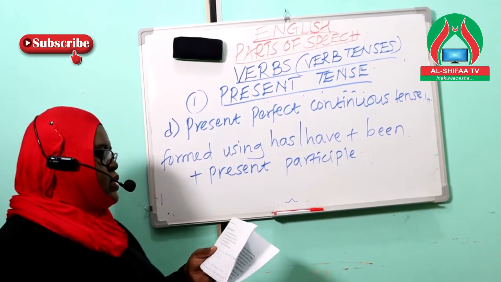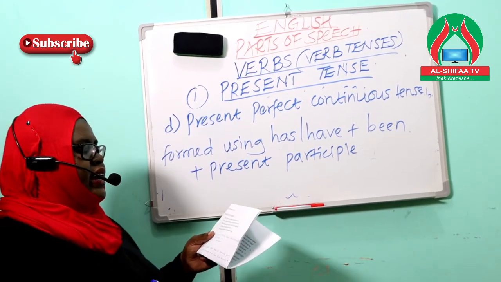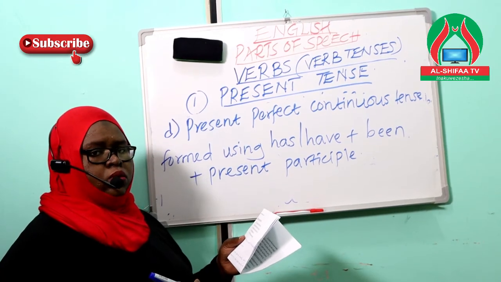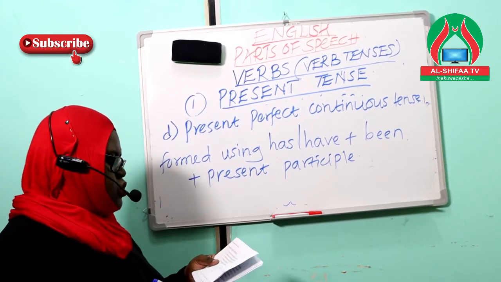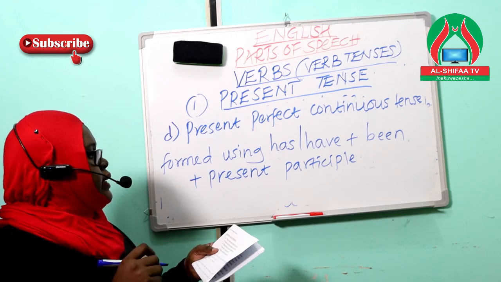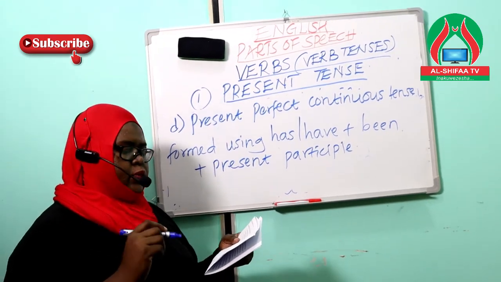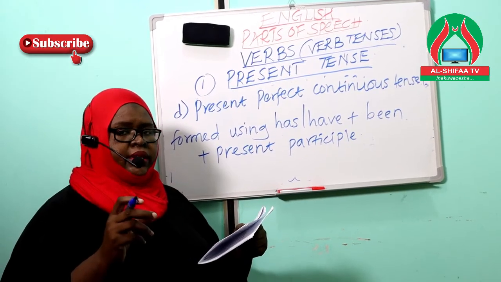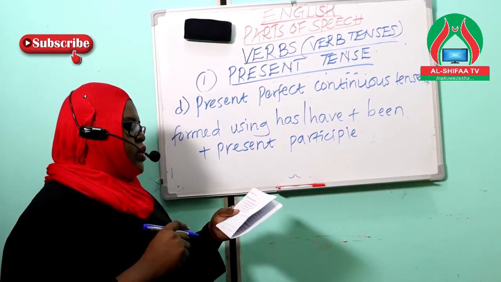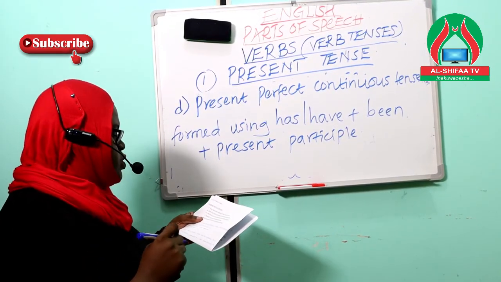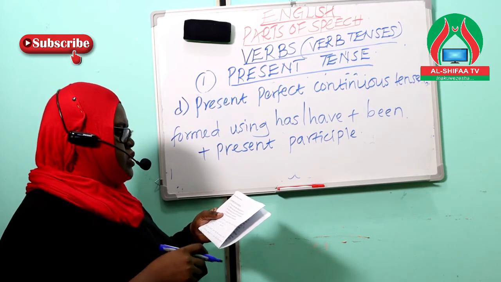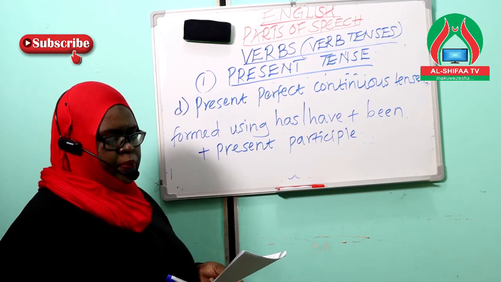Example used in sentences. Number one, we can say they have been talking for the last 2 hours. So in this category, we always have to use the time. We have to indicate the amount of time that has been used. James has been teaching at the university since June.